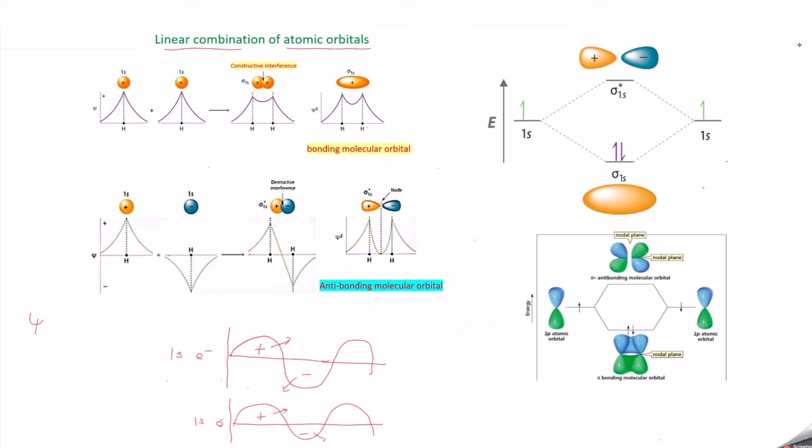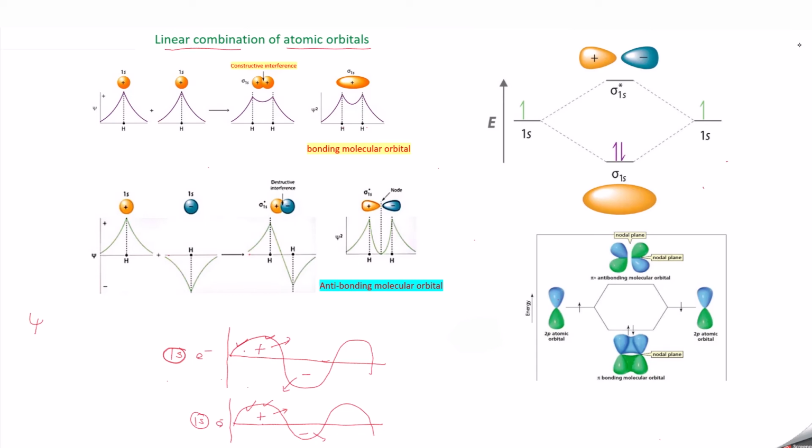When this 1s orbital and this 1s orbital meet each other, crest meets with crest, so the positive wave function meets the positive wave function. They are in phase, they get added up, and you have a constructive interference.